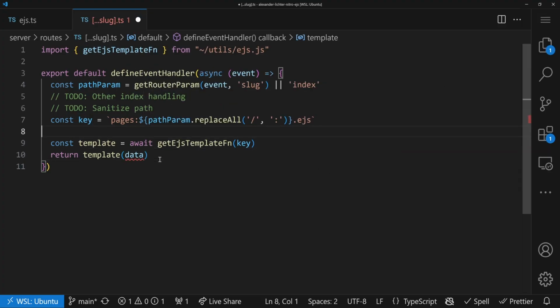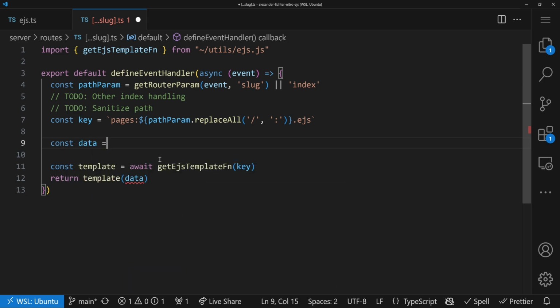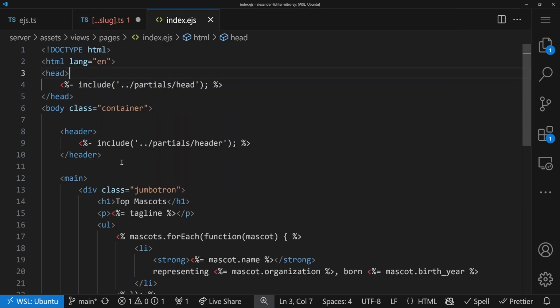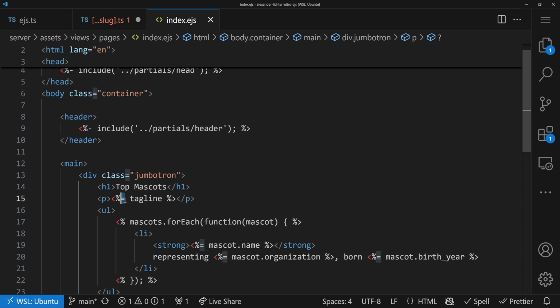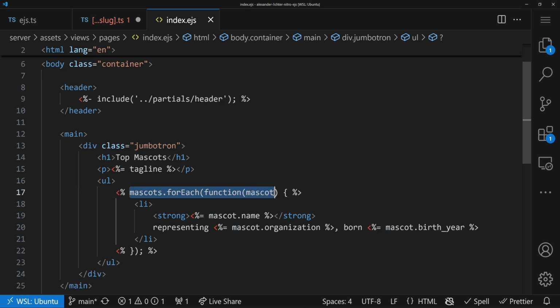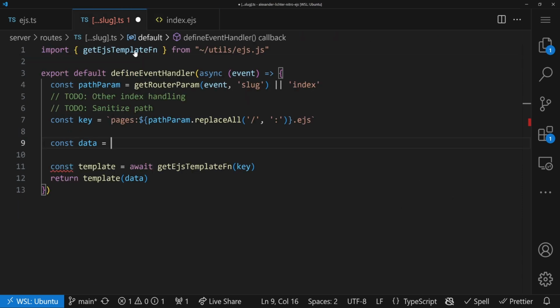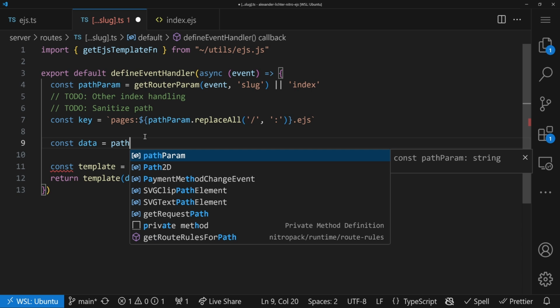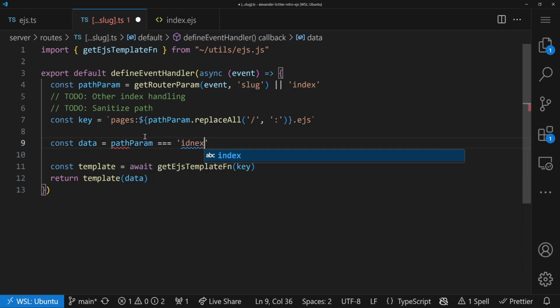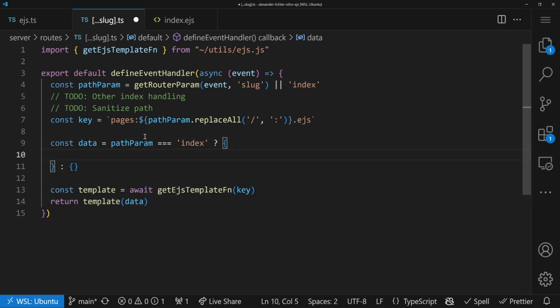We need some data. So let's say in this case, the data is pretty simple. If we open our index EJS, we have some includes, but then we have a tagline here that will be interpreted straight away. Then we have mascots for each, name, org, birth year. Let's quickly fix that and make it camel case, so we have to adapt that. Let's say the path param is index. Then we want to send some data. Of course, you can do it in a more elaborate way. And otherwise, there's just nothing. So what we can do is the tagline here is it works. Nitro is amazing.